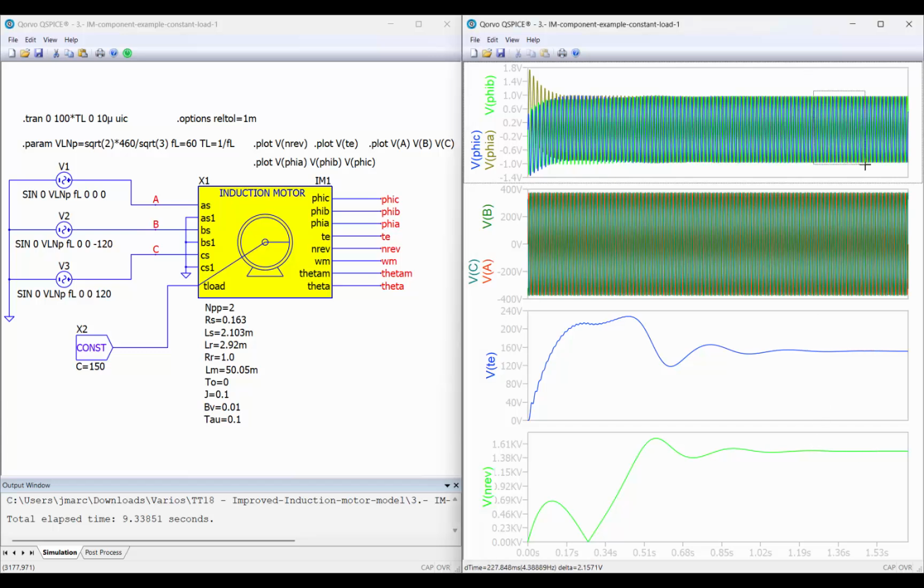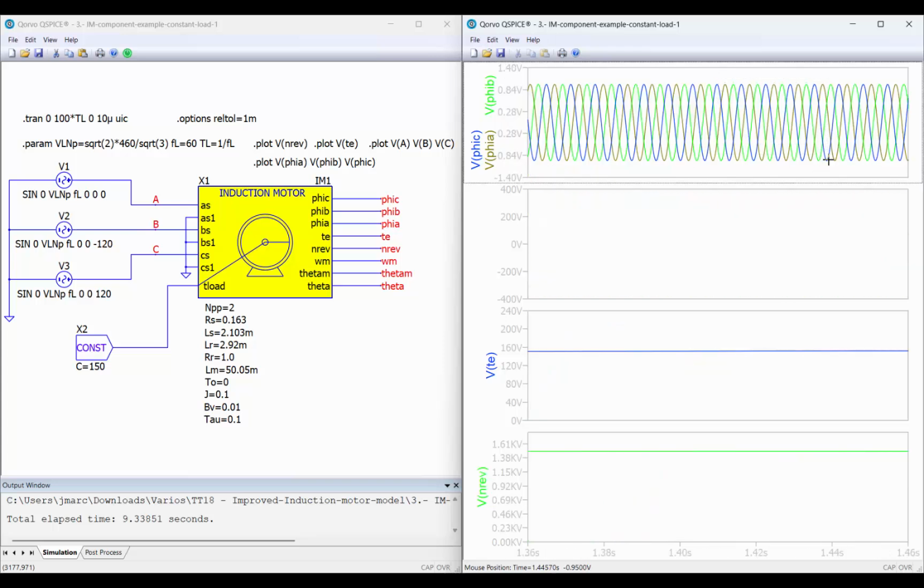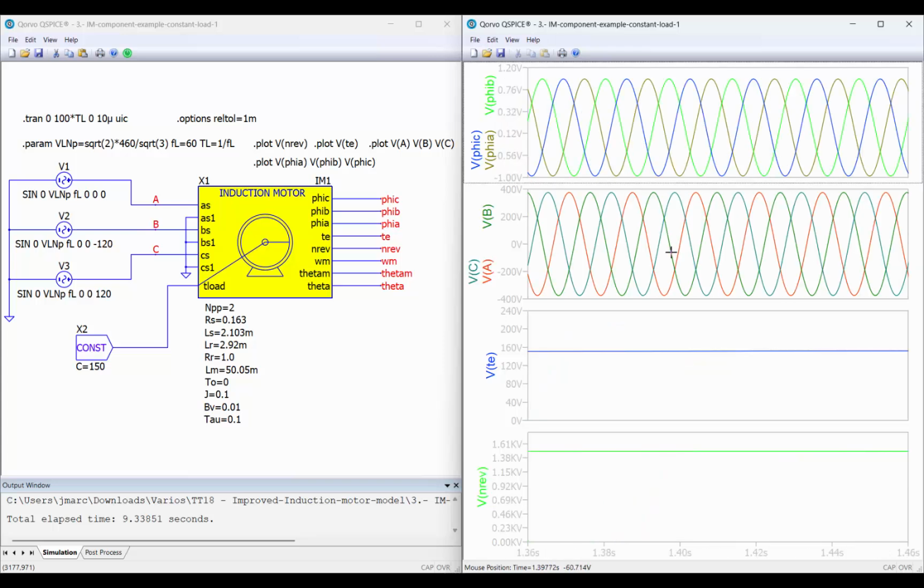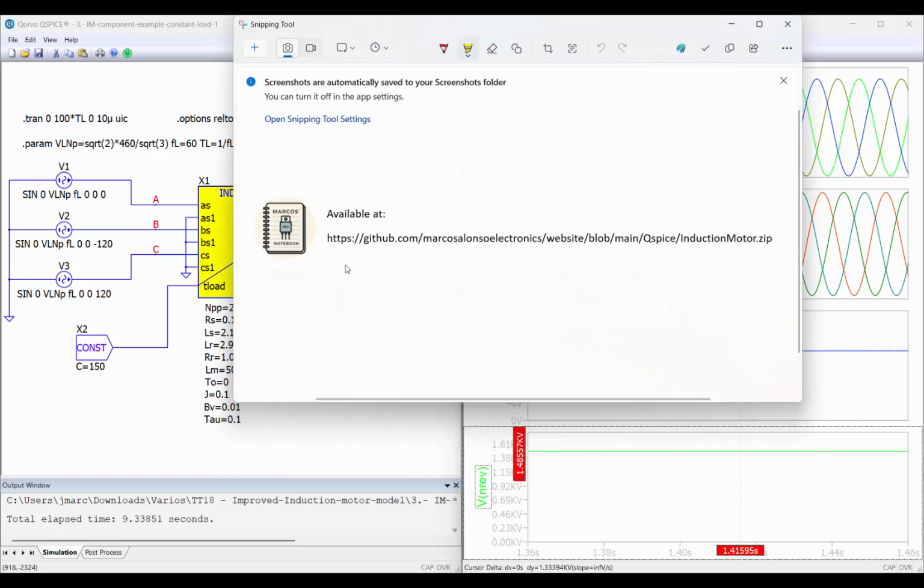So we can see that right now we don't have any DC value in a steady state, and everything looks nice. These are the results that we were expecting for the electromagnetic torque and for the speed of our motor for this particular case. So this model is going to be available to everyone. Here is the link from which you can download it and test it.